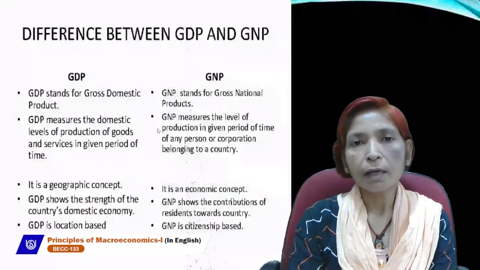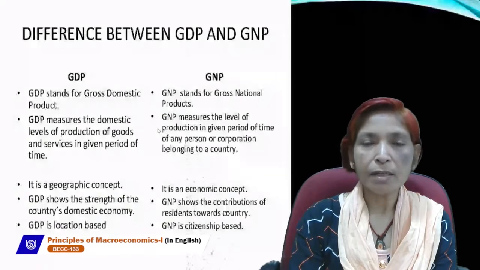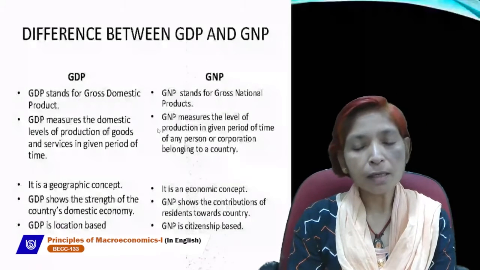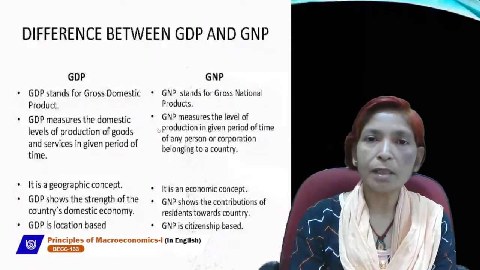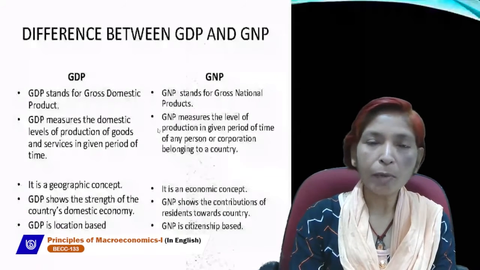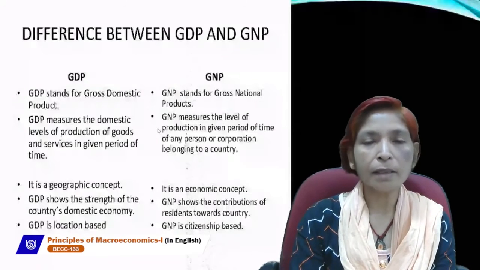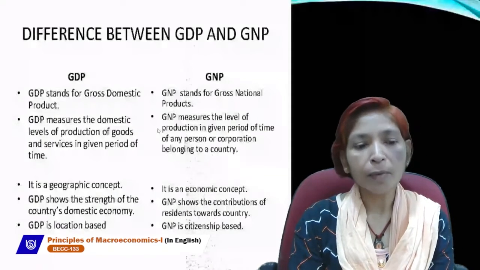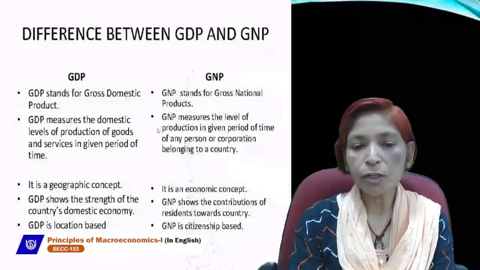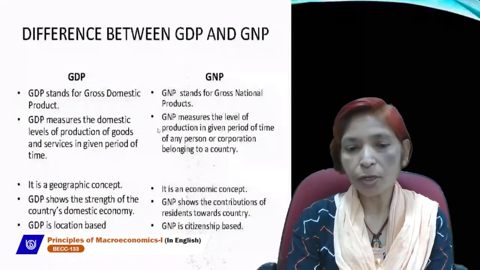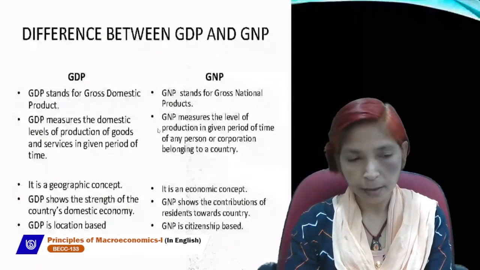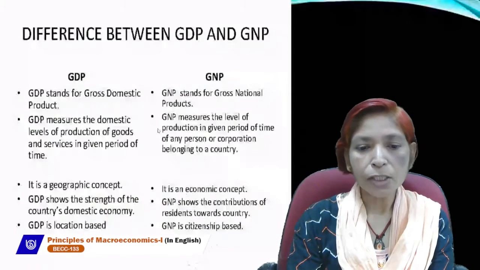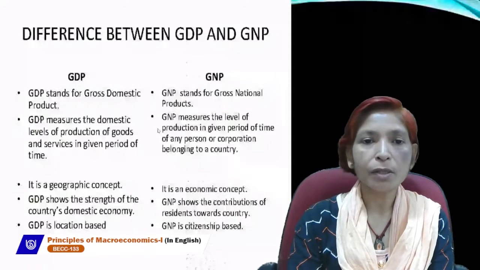But GNP is an economic concept because it is related with normal residents of a country. In this concept, we take the production of goods and services which are produced by normal residents, not all the residents of the country. GDP shows the strength of the country's domestic economy, but GNP shows the contribution of residents towards the country. GDP is location-based output and GNP is citizenship-based output.